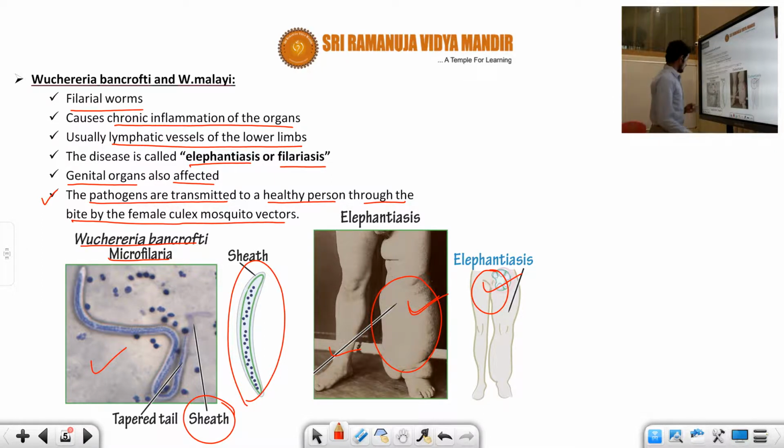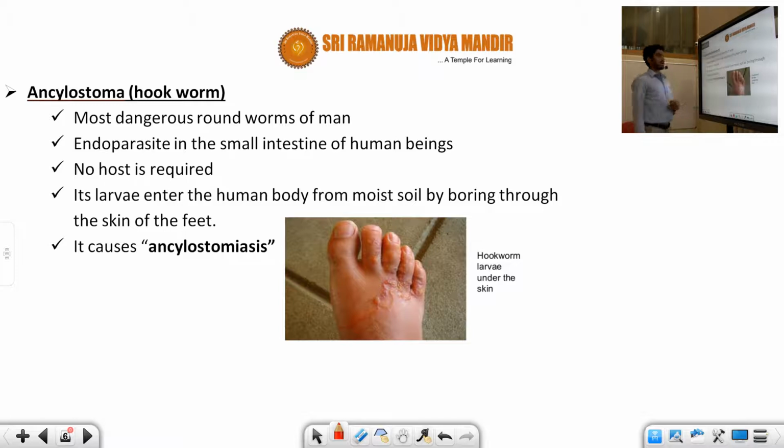The next slide is talking about another ASCII element, Ancylostoma. Ancylostoma is also called a hookworm. Generally it is the most dangerous roundworm of man. It is a very, very dangerous worm. Why? It is an endoparasite in the small intestine of human beings, and no intermediate host is required here.